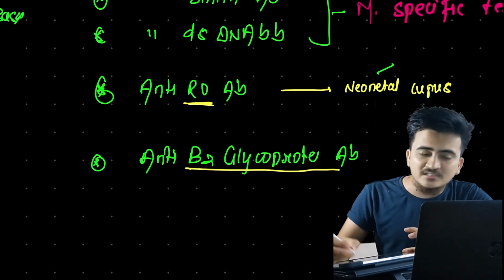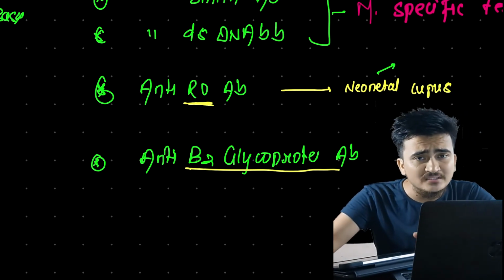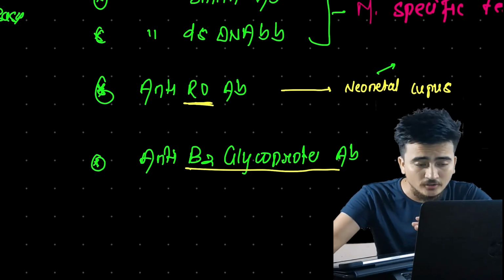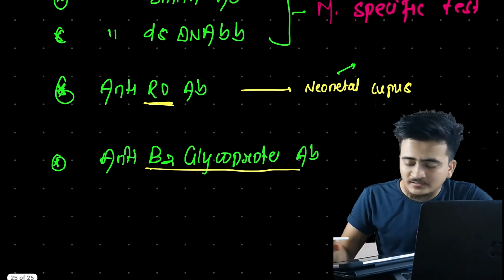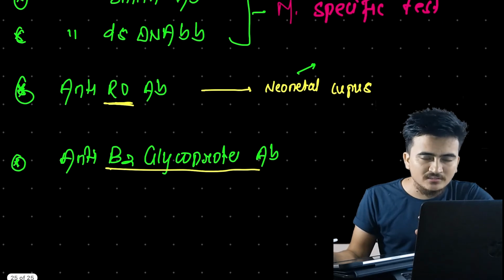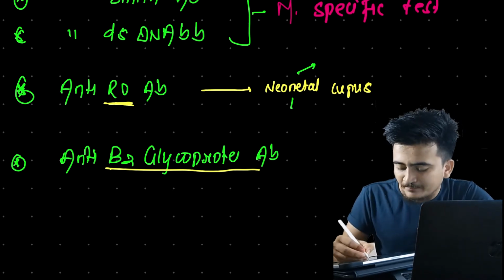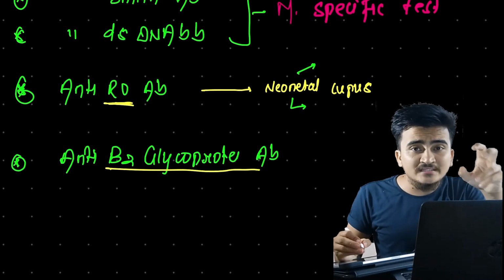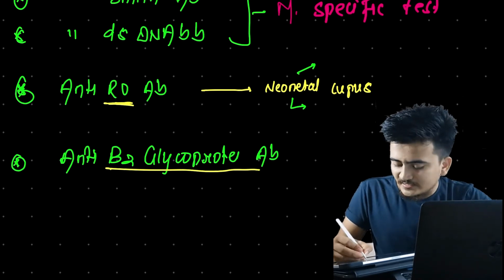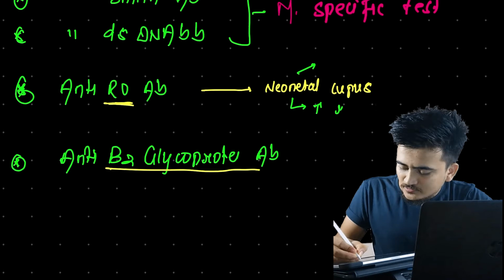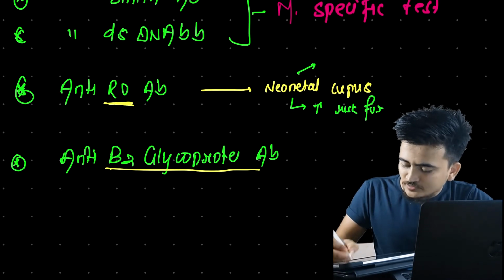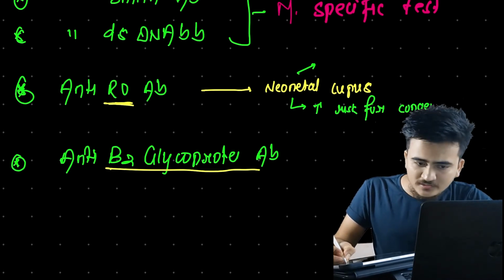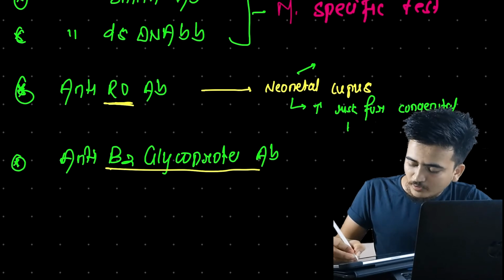This neonatal lupus is simply systemic lupus in the fetus or in the baby. That's all. One dangerous thing that can happen here is there will be a high risk for congenital heart block.